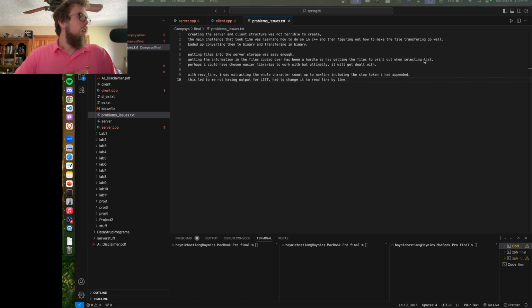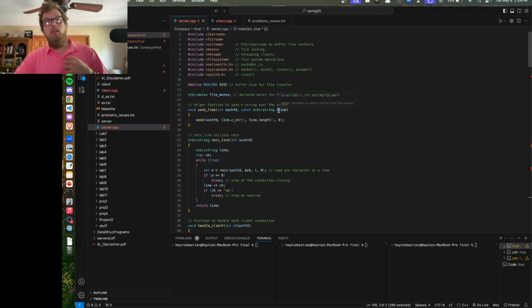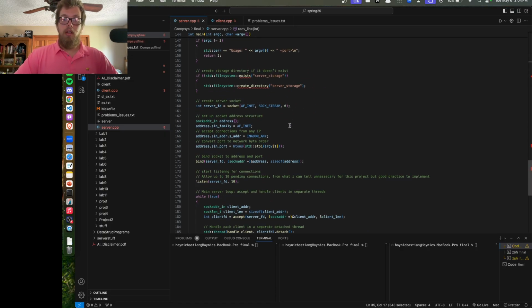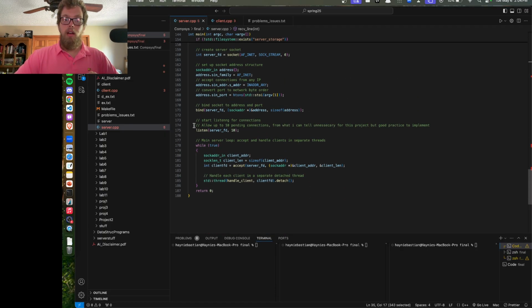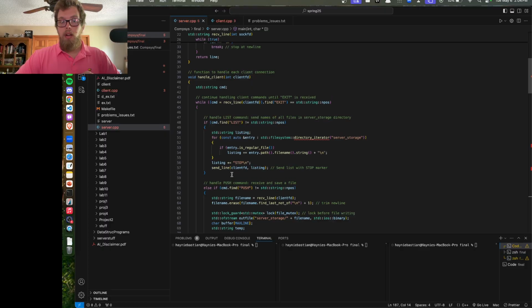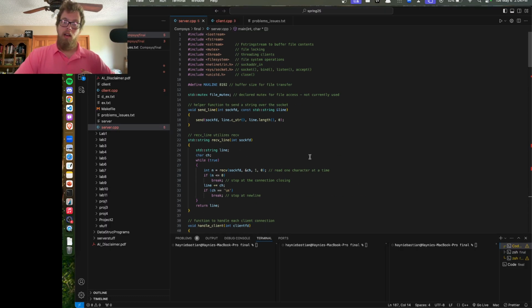Introduce project idea, demonstrate working of your project, implementation of client and server code. Let's go ahead and get on to the code. So I'm going to showcase the receive line real quick, and I'm going to showcase our infinite loop for running the server, and I'm going to talk a little bit about handling the client before we bump over to the client side.